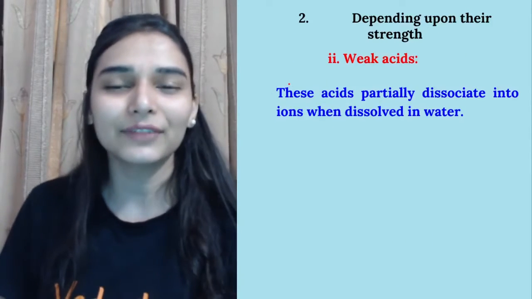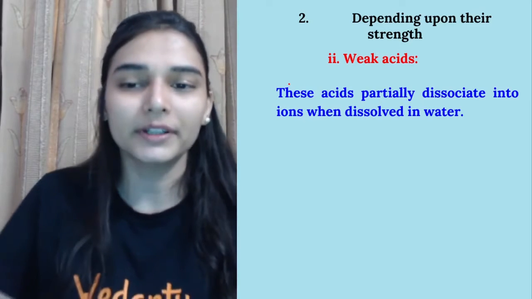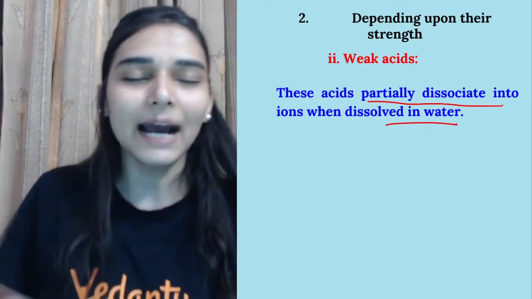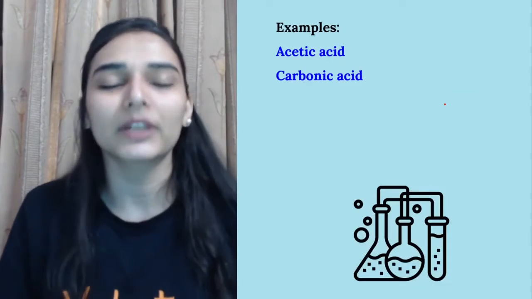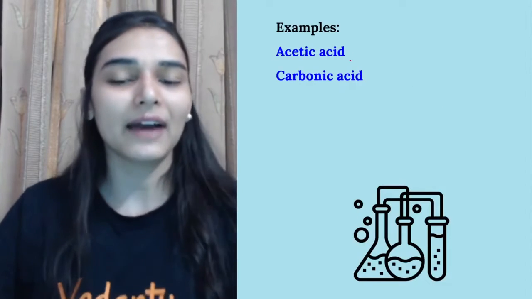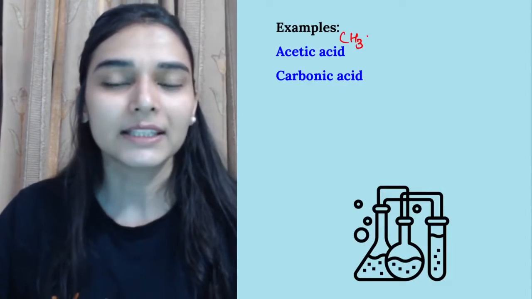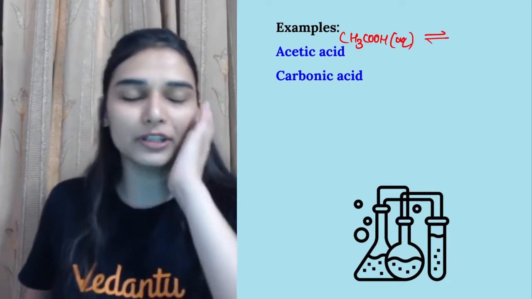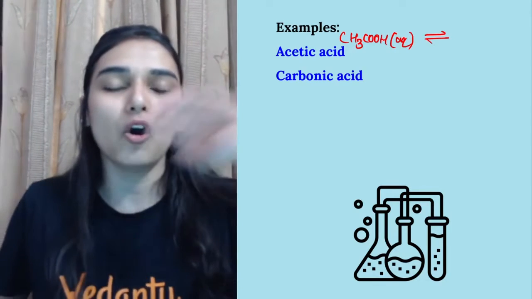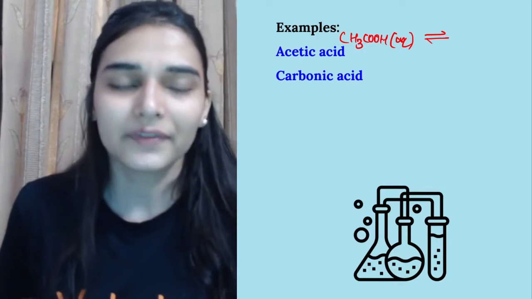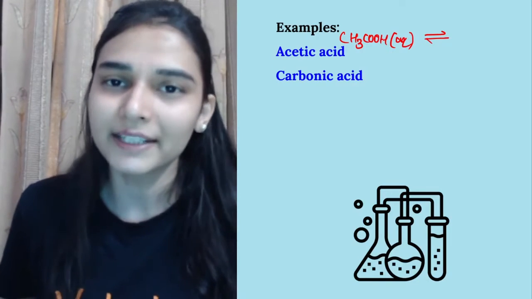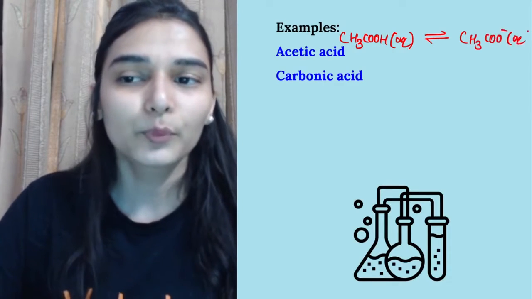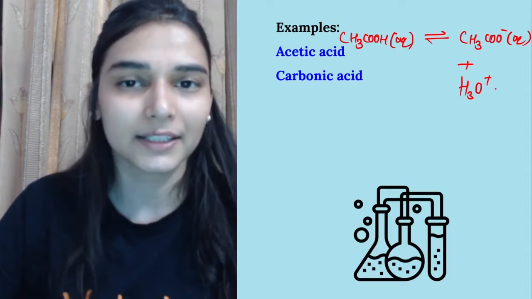ठीक है. Then we have the weak acids. They are partially ionized in water, or you can say incompletely dissociated when dissolved in water. जैसे let's say आपने 5 moles लिया, then out of 5 only 2 moles are breaking down, right? Like, I have the example of acetic acid, CH3COOH. I have taken the aqueous solution. So let's say you started with 5 moles of acetic acid and you are not getting all the acid converted into ions. There are still some molecules which will be left undissociated in water. So it would be giving me acetate ions plus hydronium ions, यहाँ पर भी मिलेंगे, ठीक है.